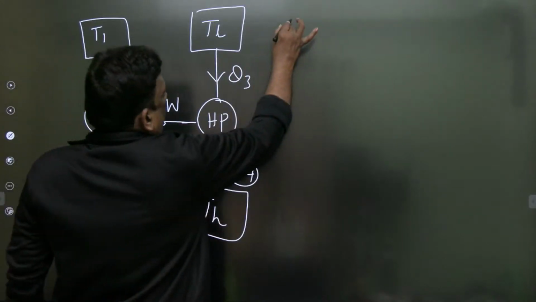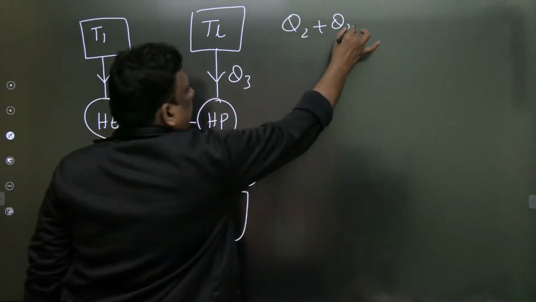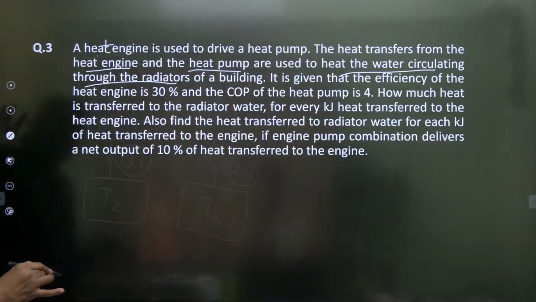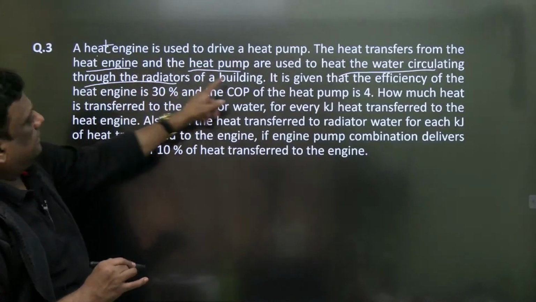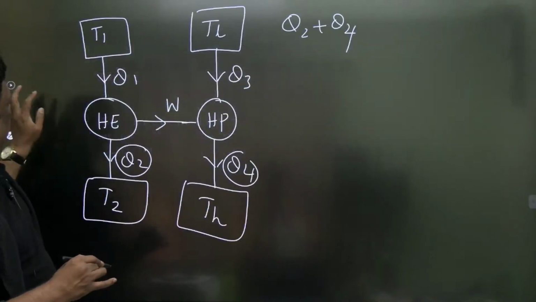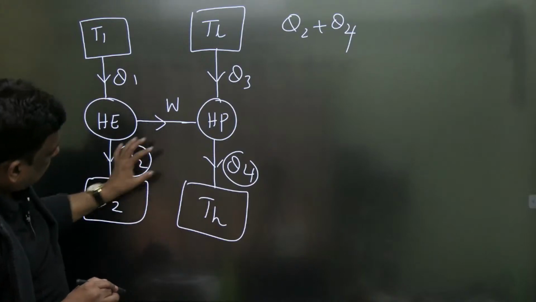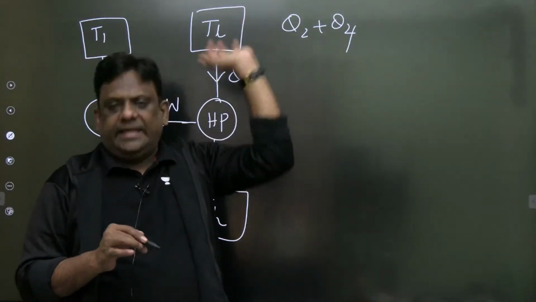So how much is the heat used for heating? Let me repeat: the heat transfer from the engine and from the heat pump is used to heat a building.